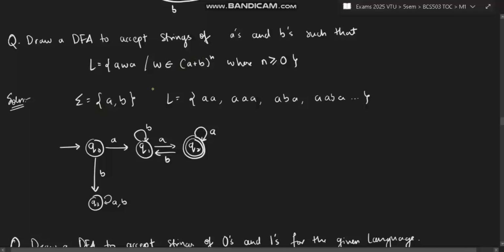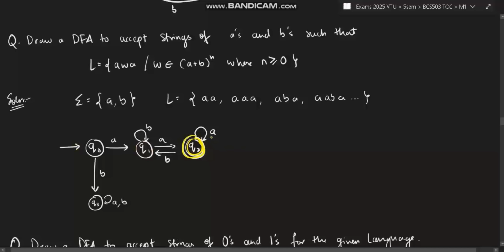So what is the least string? If the N value is 0, that is the least string, right? W will not be there, so AA will be the least string. So here we'll write AA and make the diagram for it. Starting will be here, Q0. From Q0, on A it will go to Q1. From Q1, again on A it will go to Q2. Q2 will be the final state.